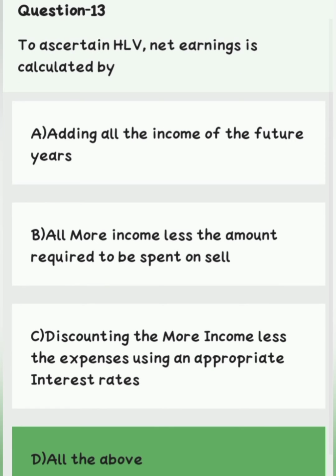Question number 13. To calculate HLV, net earning is calculated by: option A, adding all the income of the future years. Option B, all the income less the amount required to be spent on self. Option C, discounting the income less the expenses using an appropriate interest rate. Option D, all of the above. Right answer is option D, all of the above.